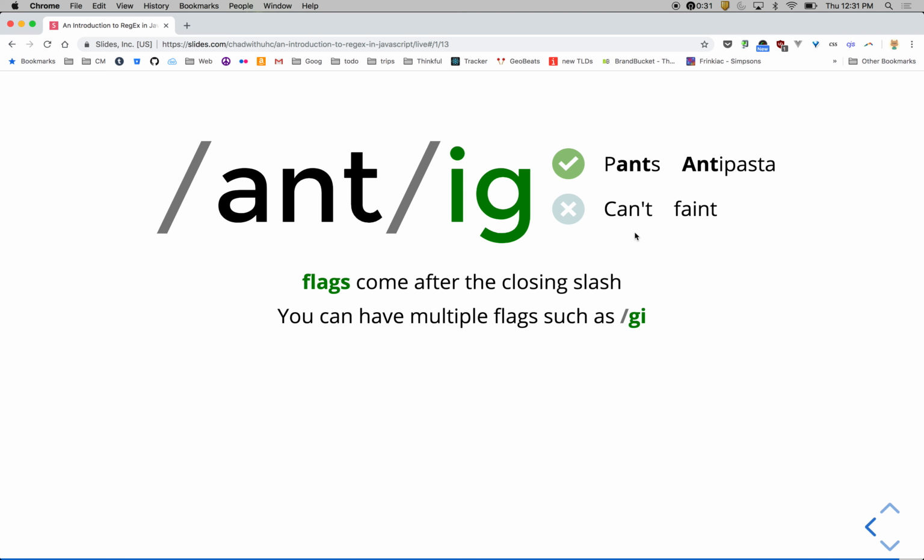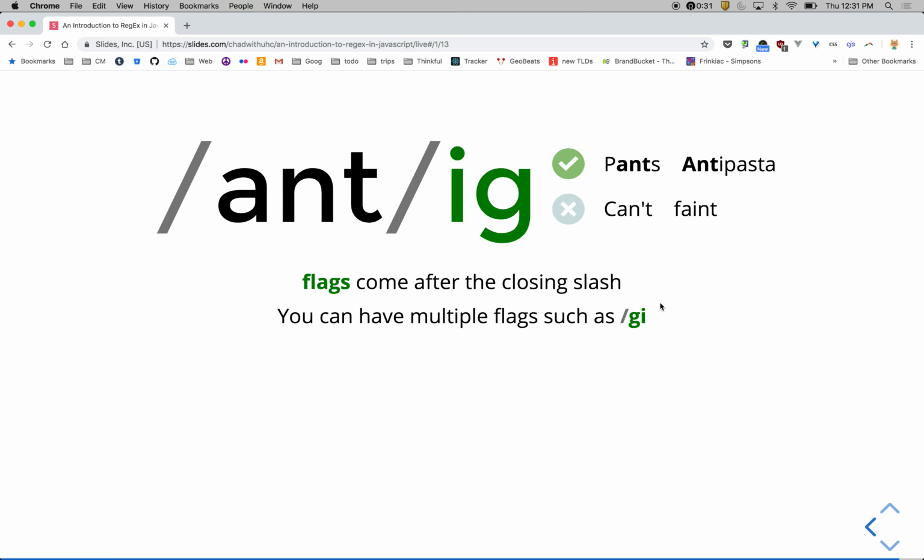Even though we have ant, if we wanted to account for that, how would we include the apostrophe if it's there, but not if it's not? Do an apostrophe question mark? Yes. The good old question mark. So that will match zero or more. And faint, it's close, but it's not quite there.